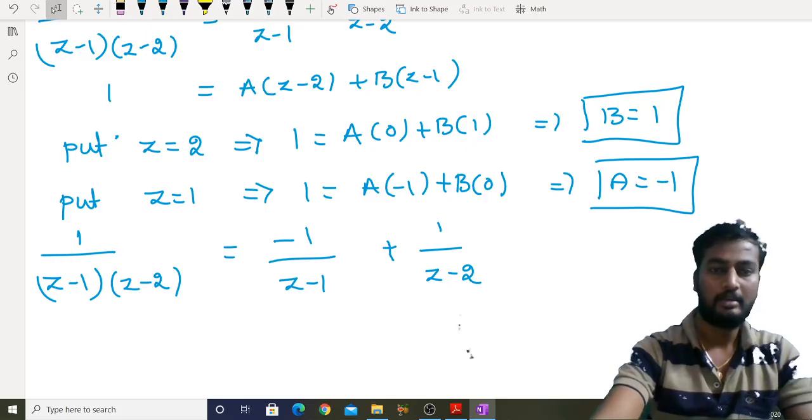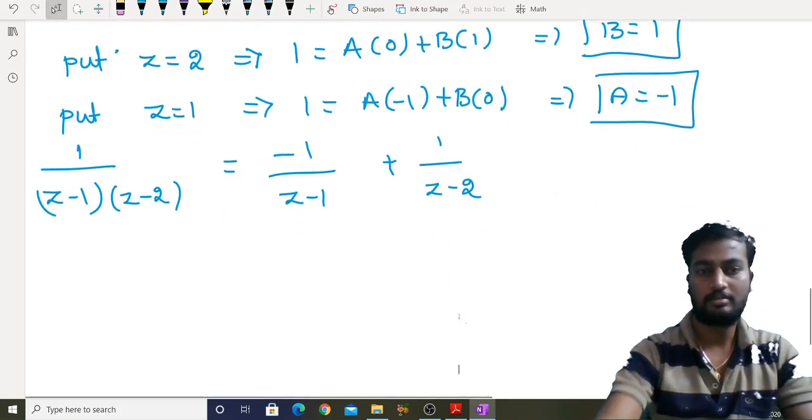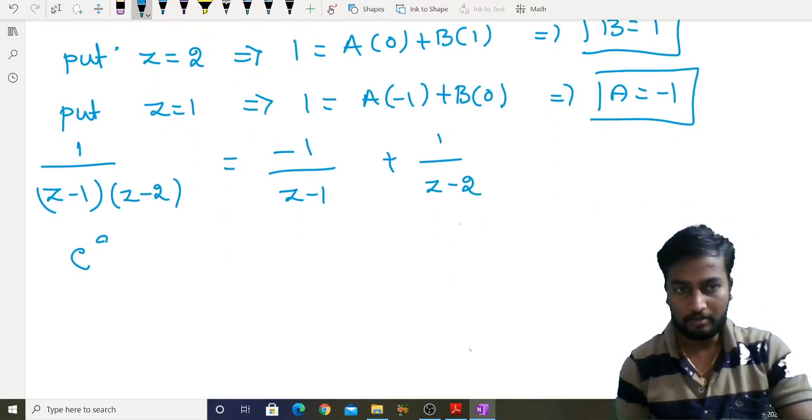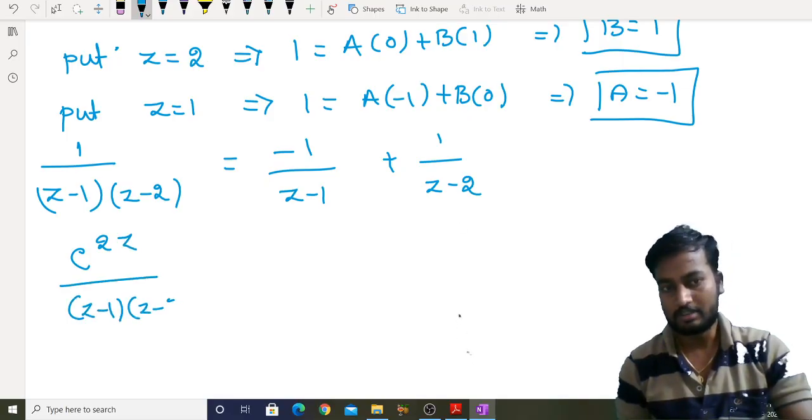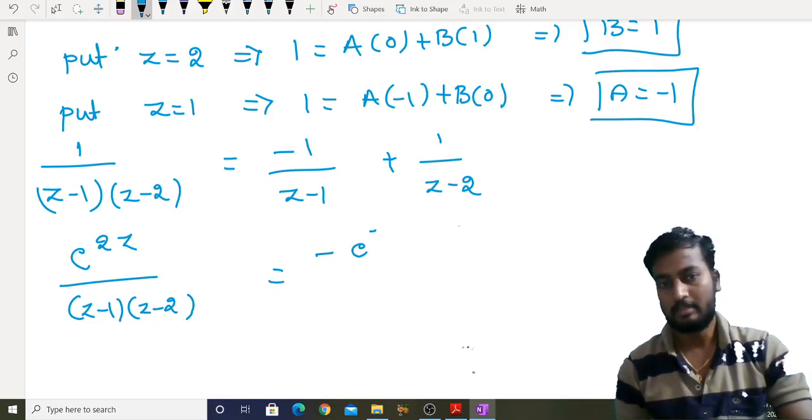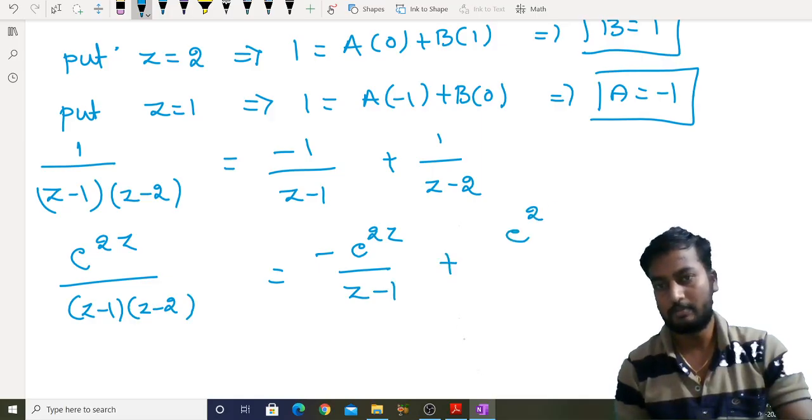Then e power 2z by (z minus 1)(z minus 2) is equal to minus e power 2z by z minus 1 plus e power 2z by z minus 2.